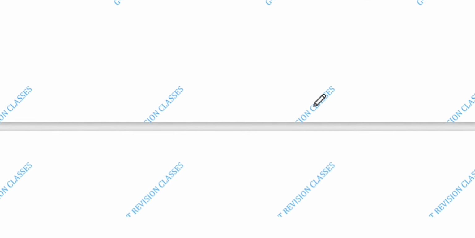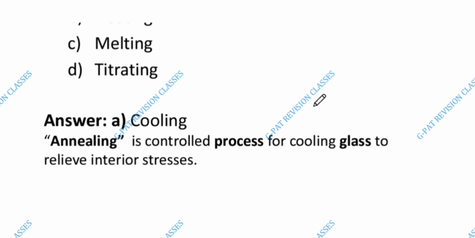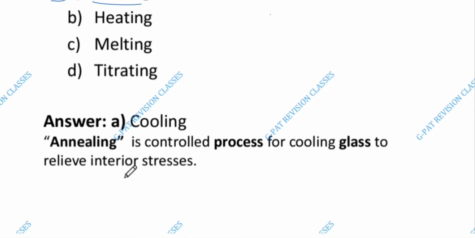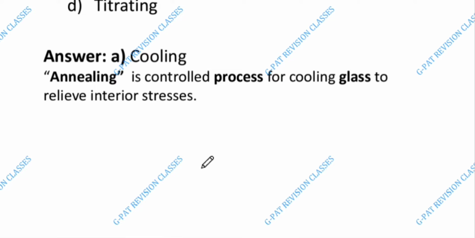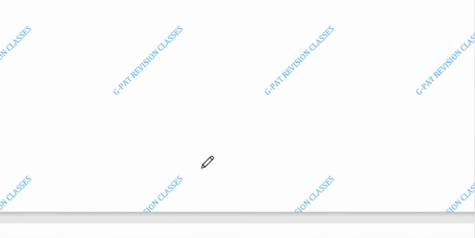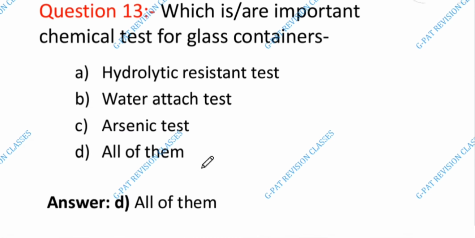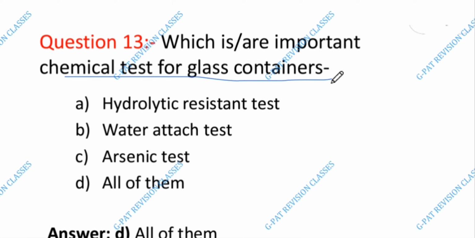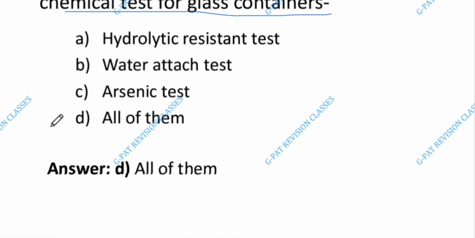Next is 12 question number. The answer is A. Cooling. Okay. Annealing is a controlled process for cooling glass to relieve interior stress. Next is 13 question number. Which are important chemical test for glass container? The answer is D. All of them. A is hydrolytic resistant test, B is water attack test, and C is arsenic test. The answer is D.